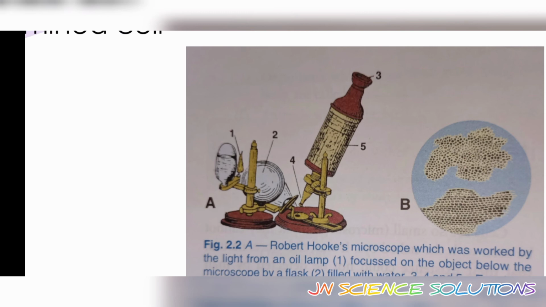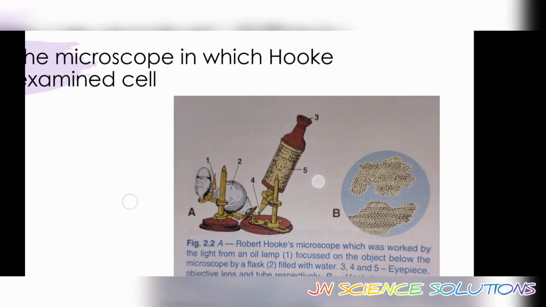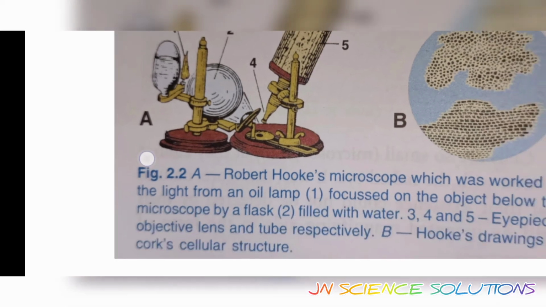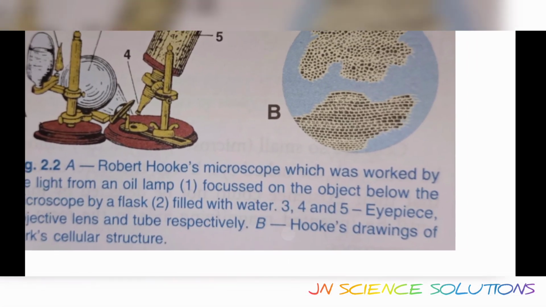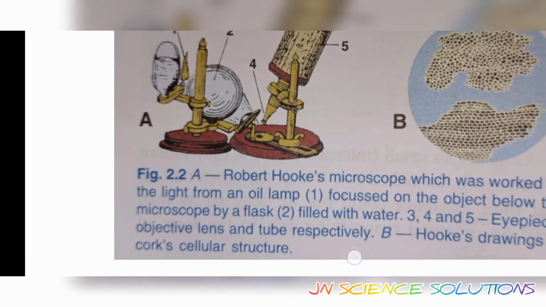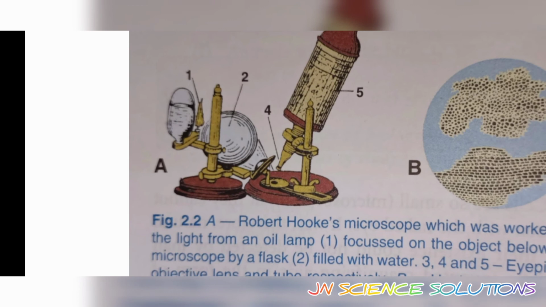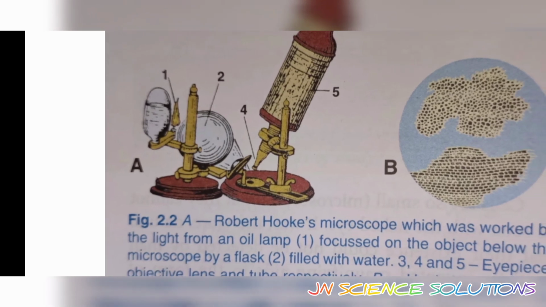Glass lenses are used to bend the light so that it can be used to see the slides, so that it can fall on the slides. Magnifying glasses are used. Just see this, that glass lenses were used to bend the light so that light could fall on slides and they can observe it.